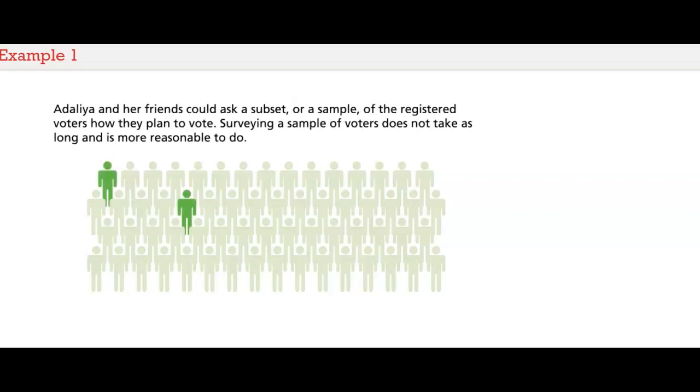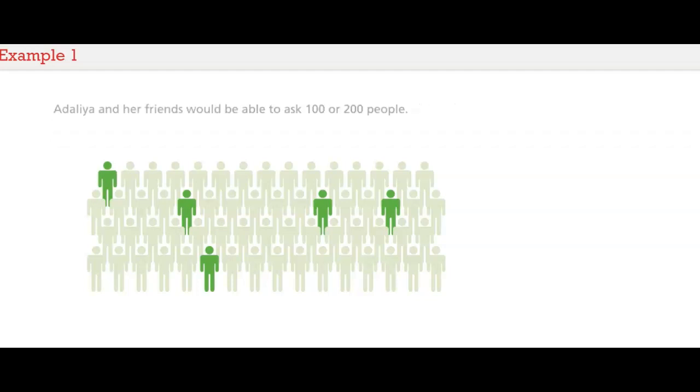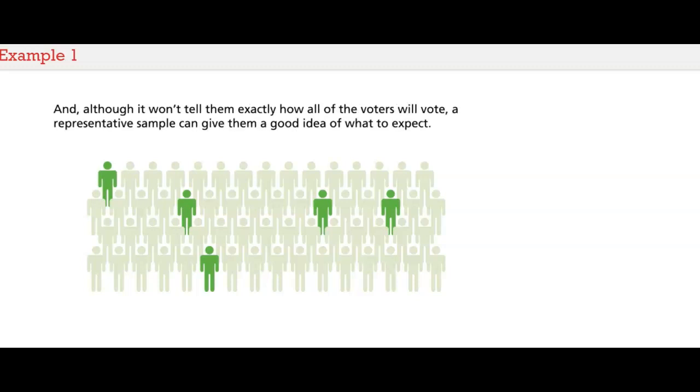Adalia and her friends could ask a subset, or a sample, of the registered voters how they plan to vote. Surveying a sample of voters doesn't take as long and is more reasonable to do. Adalia and her friends would be able to ask 100 or 200 people. And although it won't tell them exactly how all of the voters will vote, a representative sample can give them a good idea of what to expect.